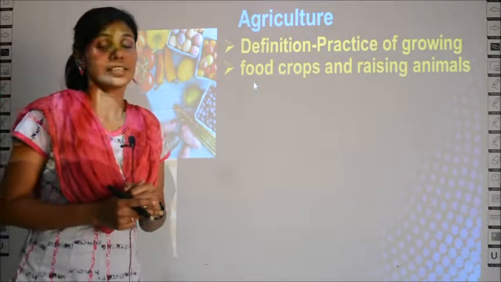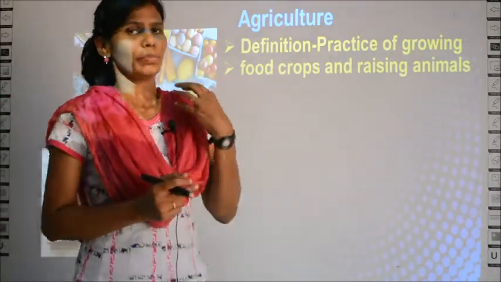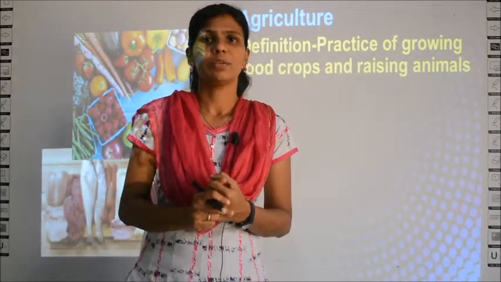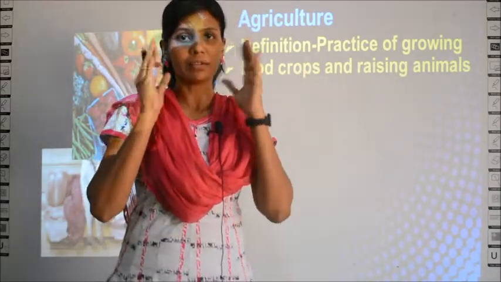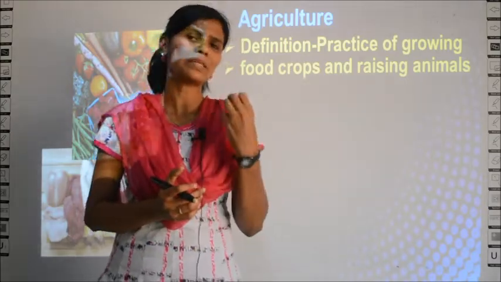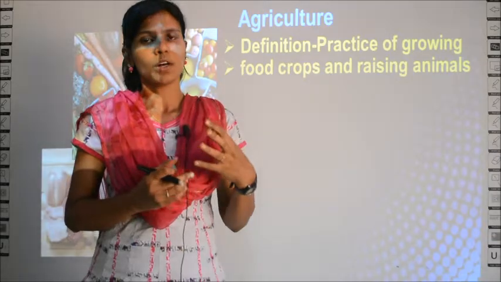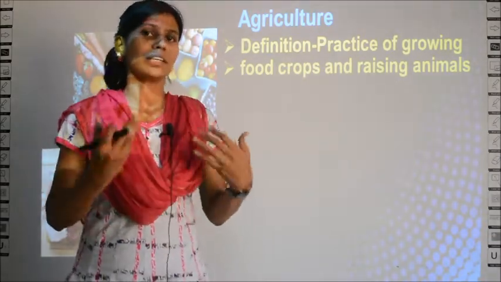What is agriculture? Generally when we hear this word agriculture, what comes into your mind? A very big green field only comes into your mind, no? So, a misconception is we think agriculture is related to crop cultivation only, like we are cultivating some plants.